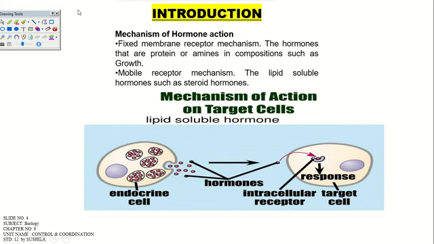Now, in the introduction part, previously we discussed the endocrine system. Now you should know the mechanism of hormone action. In the endocrine cells, there will be some chemical messenger which will be released from the cells of the endocrines.